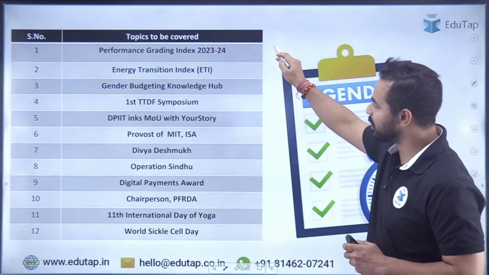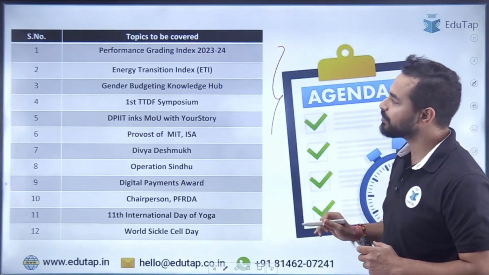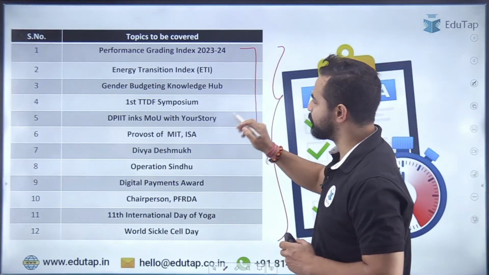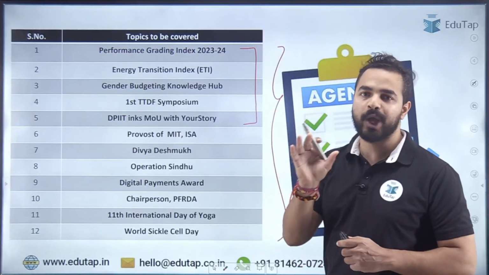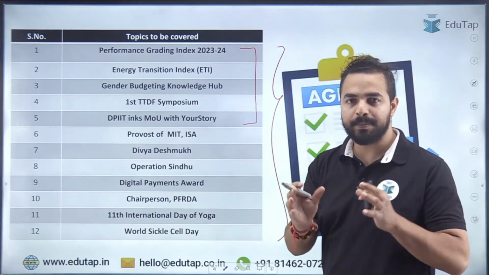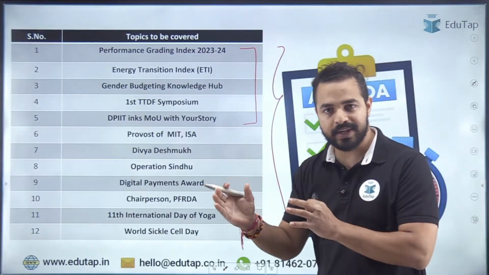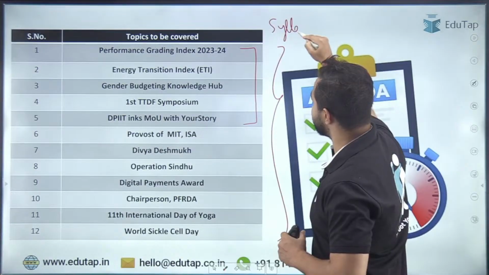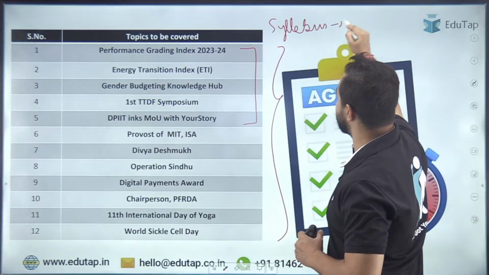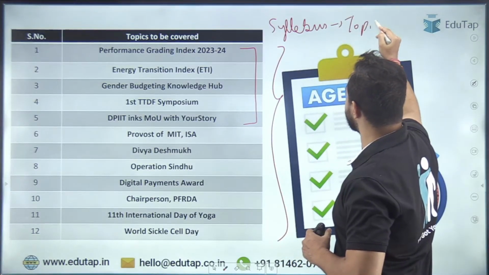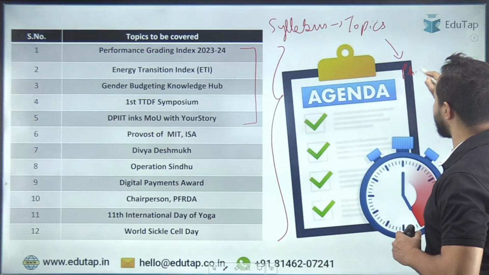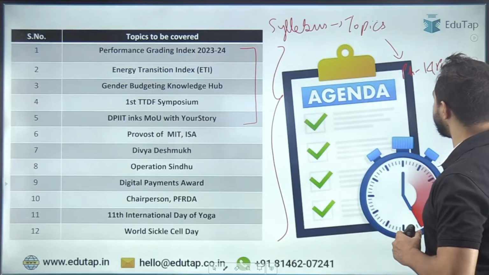So these are the topics that we will be covering here in today's session. Let me tell you here that the first four articles are the ones for people who are preparing for regulatory bodies exams, whose paper phase 1 and phase 2 is like this. The topics mentioned in your syllabus, the current affairs related to them are asked in the exam, so these are important for both phase 1 and phase 2, right?